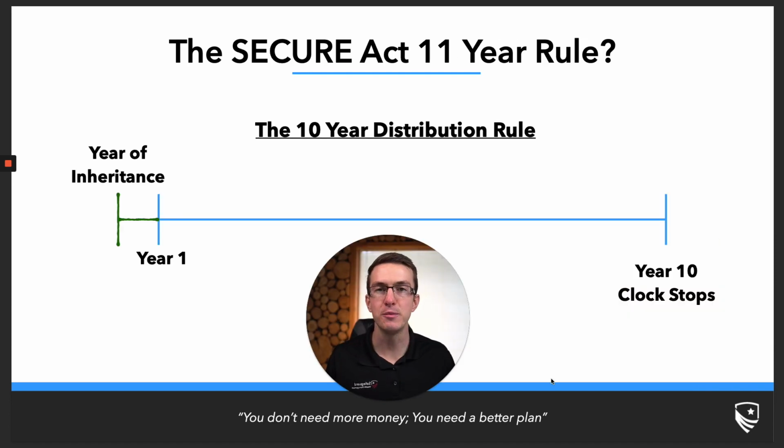So the 10-year distribution rule is often the quoted rule. You've probably seen in a few of our videos that we often refer to this as a 10-year distribution rule, just to make sure that we don't lead to any given confusion. But the 10-year distribution rule is actually 11 years long.